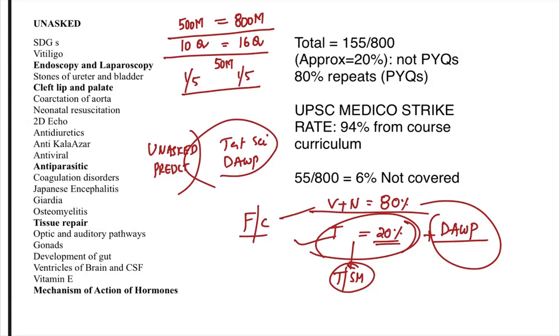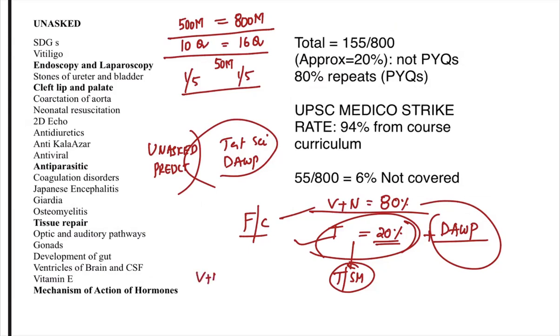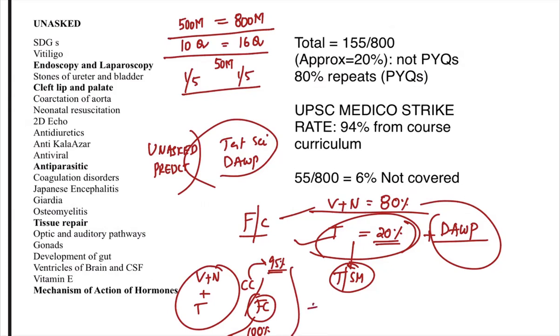So there are three courses we offer. We have video plus notes plus test series, which includes the combo course or foundation course. The foundation course covers everything, 100% of the syllabus. The combo course covers 95% of the high-yield and important topics. But the add-on is the daily answer writing program, wherein I have the privilege to challenge you to the core.